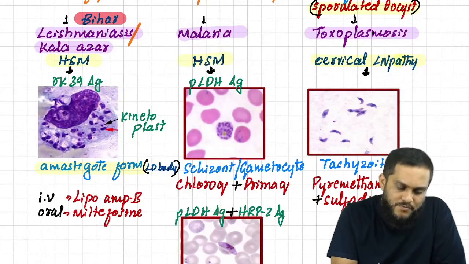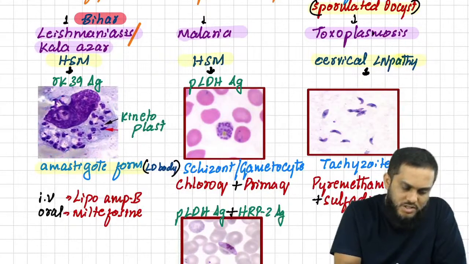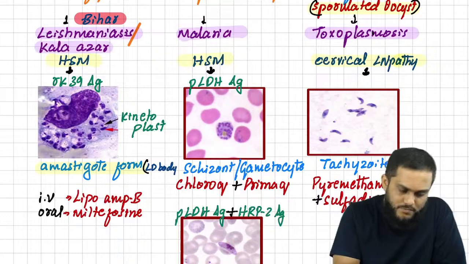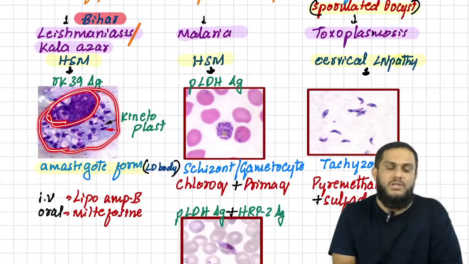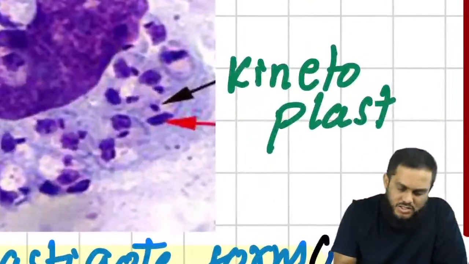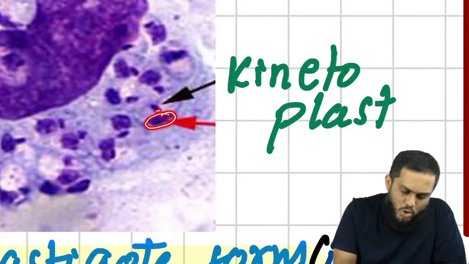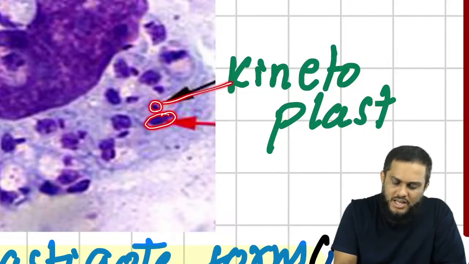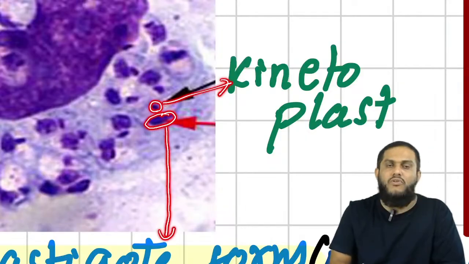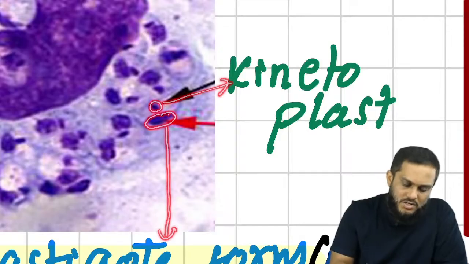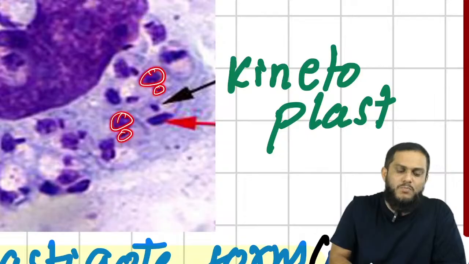See, what you see in this picture is a macrophage. This is the nucleus of the macrophage. And within the macrophage, what do you see? This round-shaped structure is the amastigote form. With that, you can see one more small round-shaped structure, and this is the kinetoplast. Again here, this is the amastigote form, this is the kinetoplast.